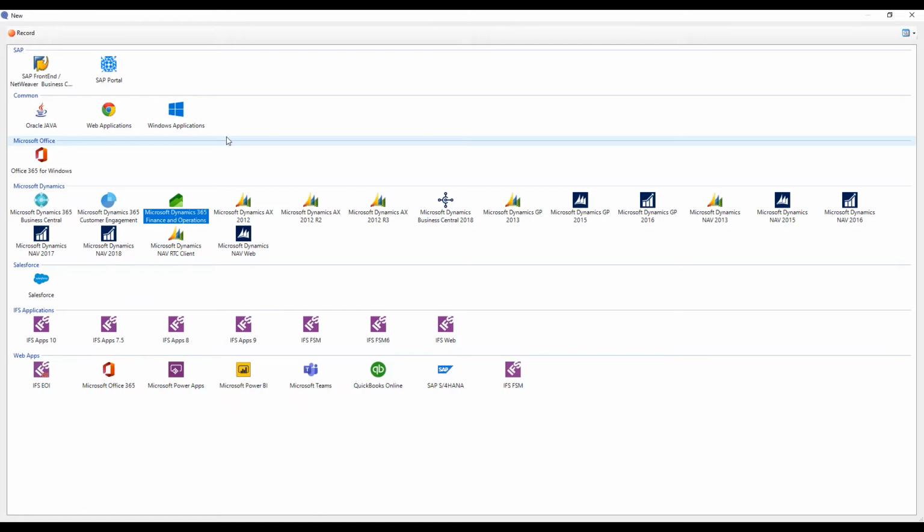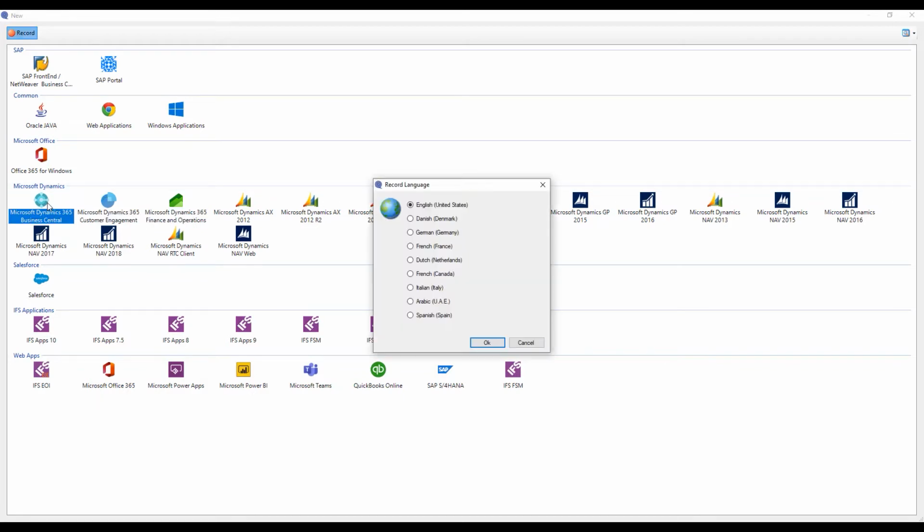In this case here, I will do this on BC. So I'll click on BC. I will get a view of multiple languages. These are the ones that I've set up for my installation. So these are the ones that I typically do demonstrations within. We of course support all the different UI languages of Microsoft. So whatever language you would need to do documentation within, we can help you. In this case here, I will do it in English.